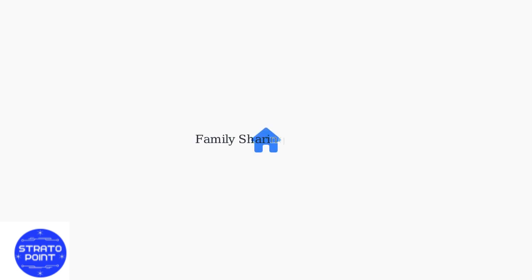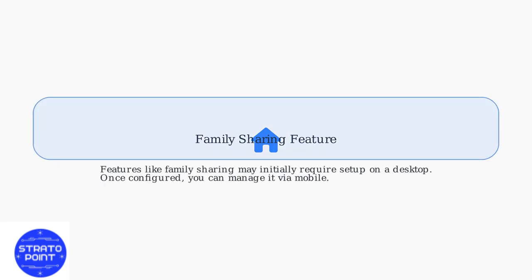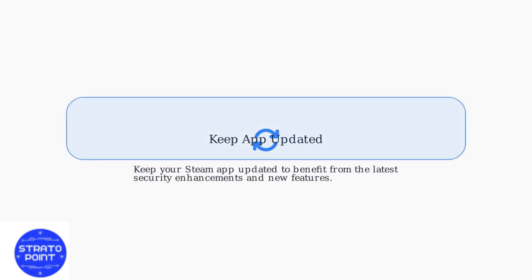Be aware that features like family sharing may initially require setup on a desktop. However, once configured, you can manage it through the mobile app. Finally, keep your app updated to benefit from the latest security enhancements and features. Regular updates ensure the best protection and functionality.